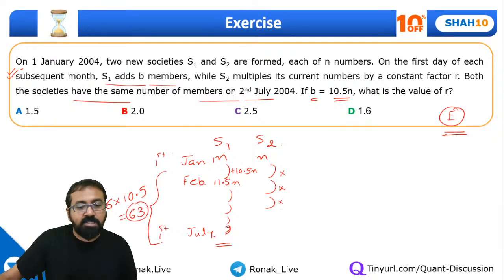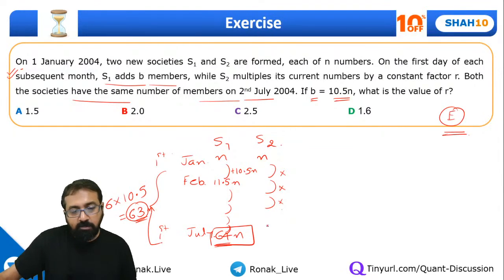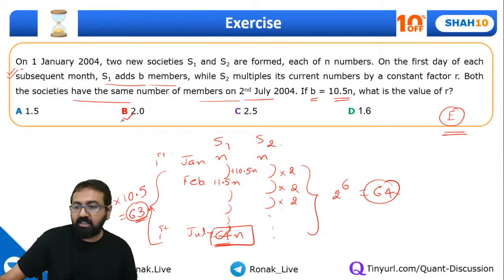So 63 members have been added. So n, say 1n, it's 1n, same. So n plus 63n. What will be the value? This is going to be 64n now. Okay, now how can we make 64n over here? Of course, by taking either a power of 4 or a power of 2. So if I multiply it this way, 2, 2, 2, can I say this is 6 months? So it will be multiplied by 2 raised to 6, which is nothing but 64. So the multiplying factor has to be 2.